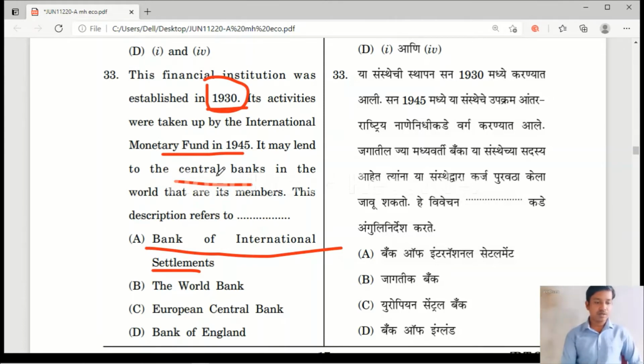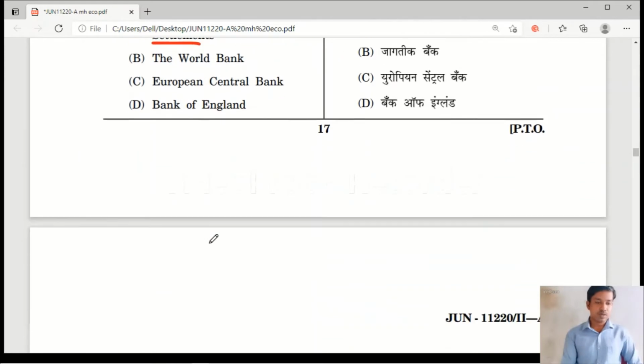It may lend to central banks. So the right answer is option A, Bank for International Settlements. It was founded in 1930 and it can lend to central banks.